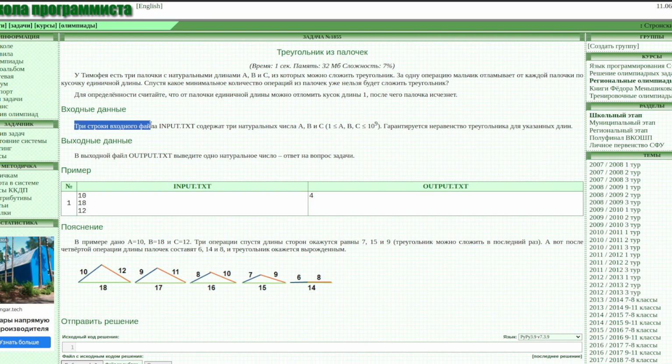These are 3 lines of the input file input.txt. Meaning we are simply given 3 values on different lines, and there are 3 numbers A, B, C from 1 to 10^9. The triangle inequality is guaranteed for the given lengths.